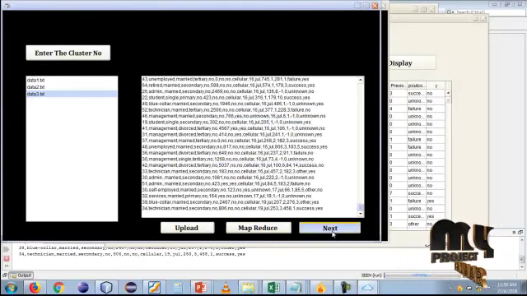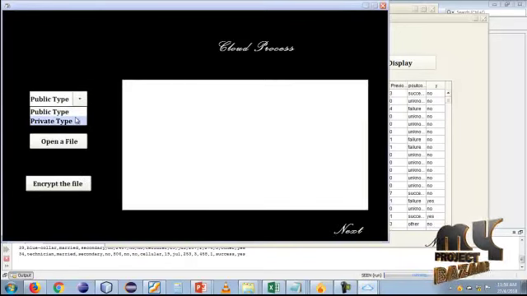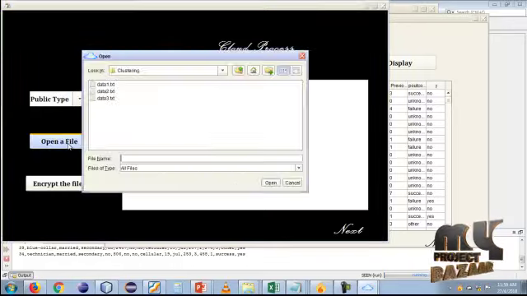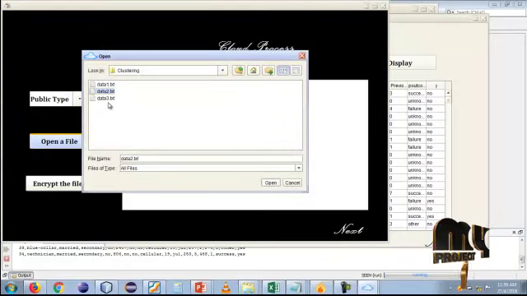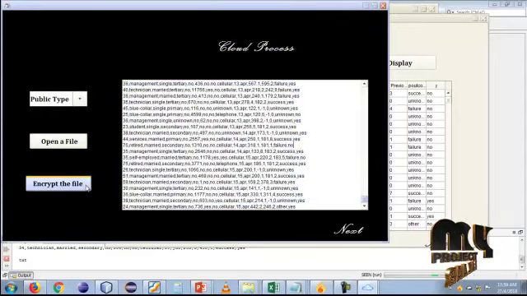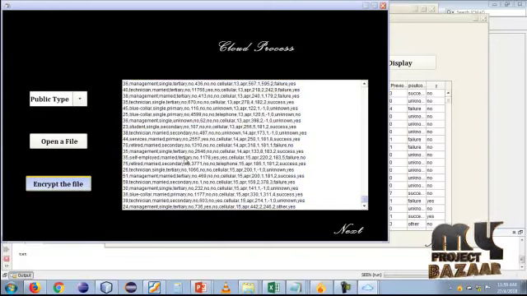Click next. There are two types, a public type and a private type. You can choose any type. Okay, I choose the public type. Open your file, and your split file information is displayed. I choose any of these text files. This data 2 goes to the encrypted file. Click encrypt, and the original file content is encrypted.